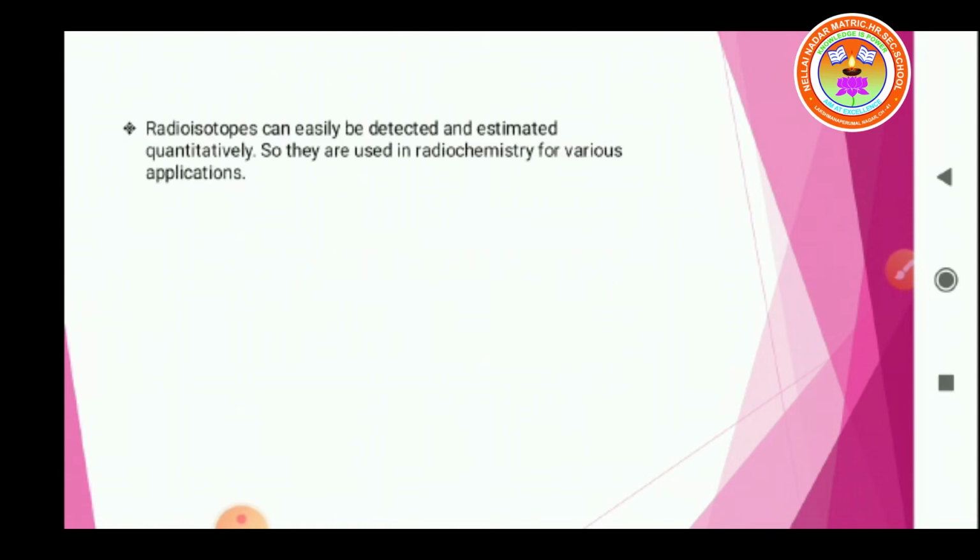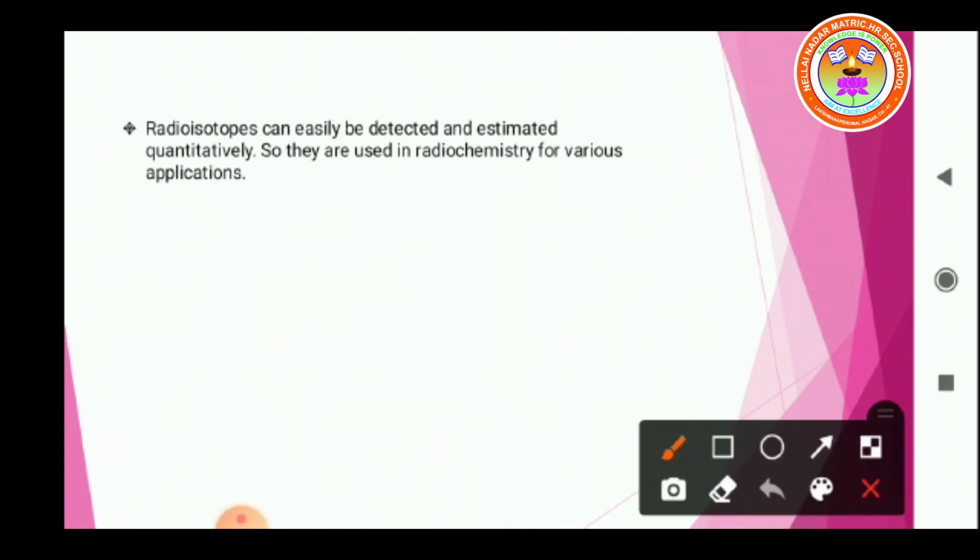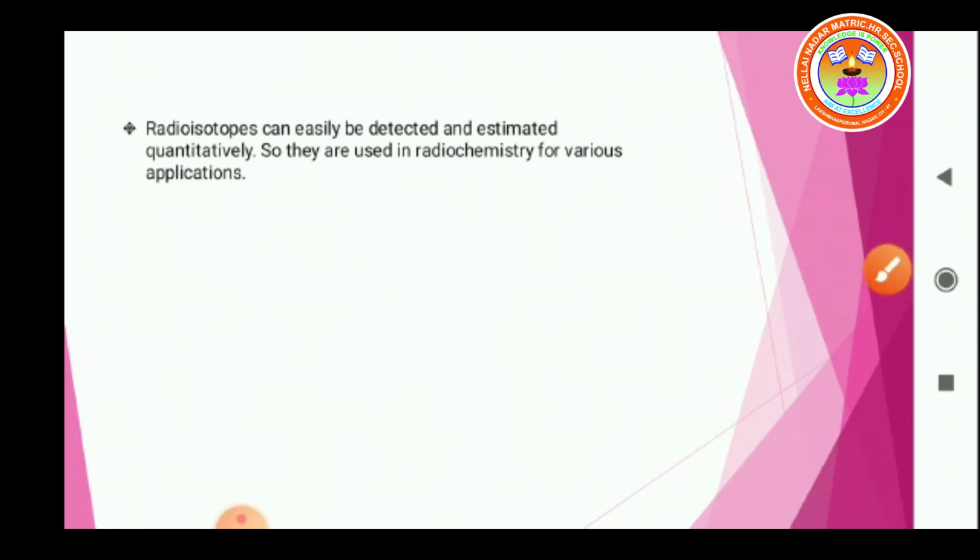Okay, so what is the next topic? That is application of radiochemistry. See here, radioisotopes can easily be detected and estimated quantitatively. So they are used in radiochemistry for various applications.